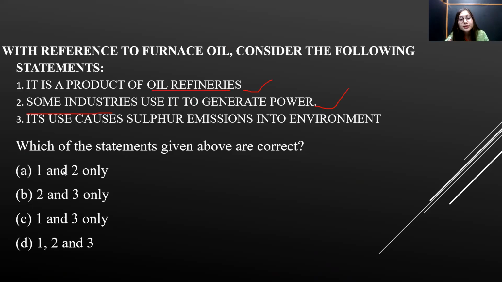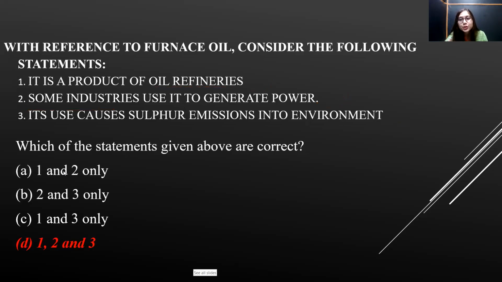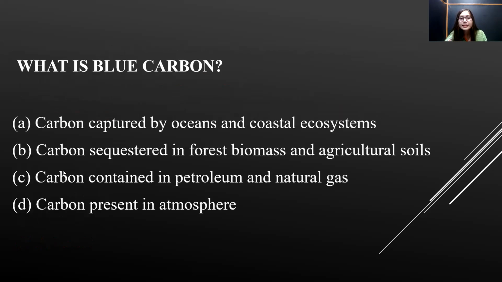Its use causes sulfur emission into the environment. Yes, during combustion of this fuel, it will generate sulfur particles. This is also true. So definitely again answer D. All the three statements are true. So answer D is correct. Moving on to the next.